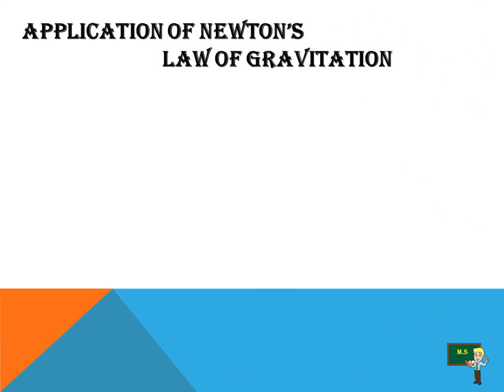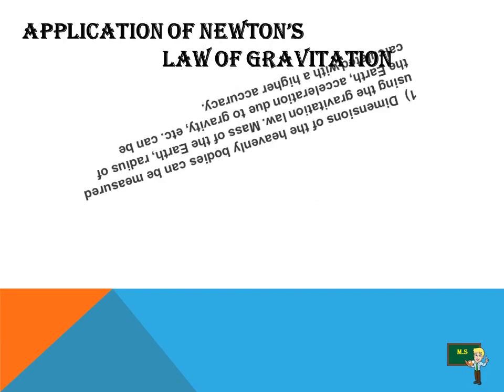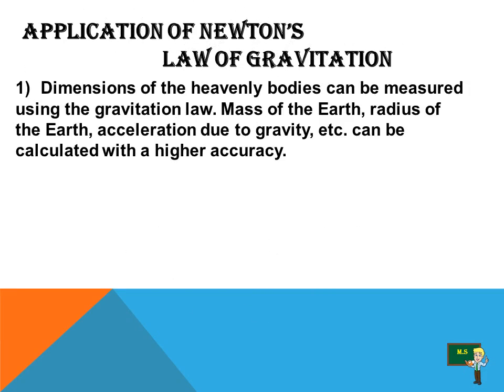Now, applications of laws of gravitation. As you know, the law of gravitation was delivered to us by Sir Newton. The first application is that dimensions of the heavenly bodies can be measured using the gravitation law. Mass of the earth, radius of the earth, acceleration due to gravity, etc. can be calculated with higher accuracy.